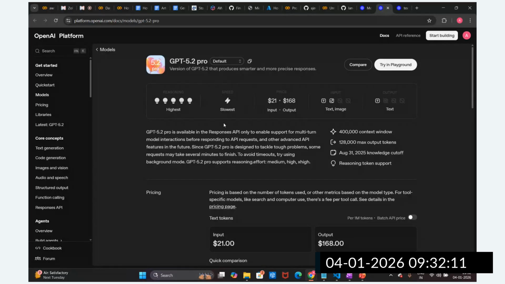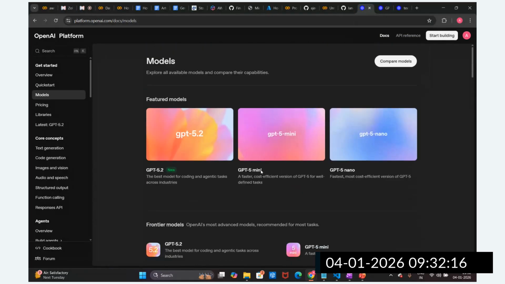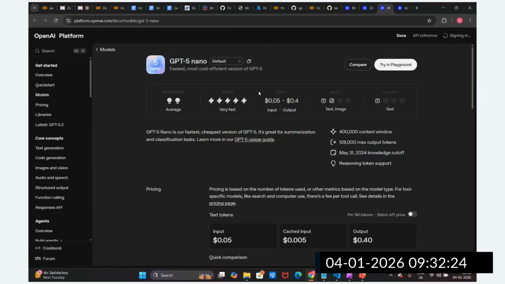We don't require this model as of now, we are just doing question answering. So we can utilize the mini or nano model. We can say fast and cost-effective, so we are going to utilize the nano model. You can see the cost is very minimal: 0.05 for input and 0.4 for output per 1 million tokens. So I'm going to copy this and utilize this model.